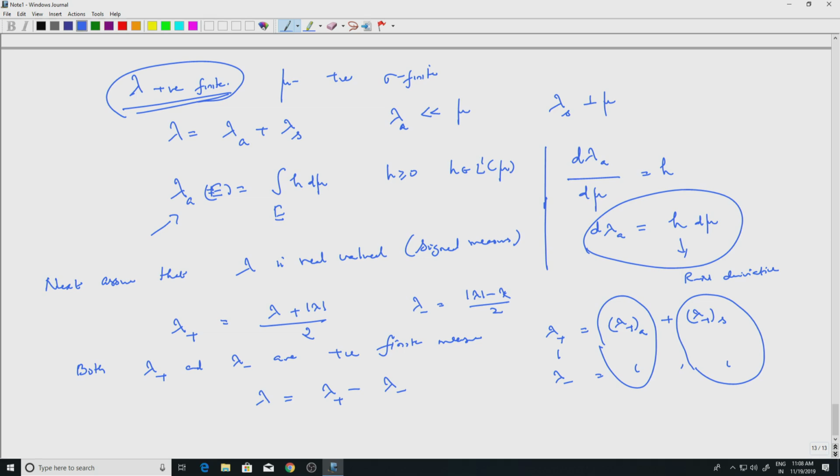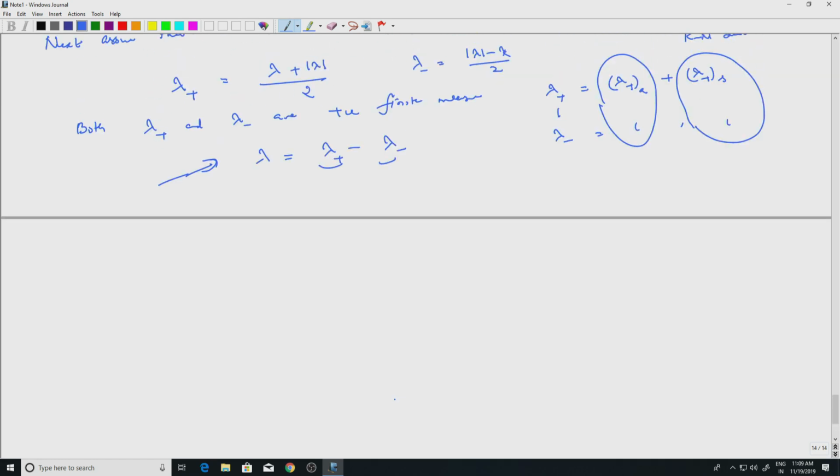So for real ones the result will follow from positive ones, and for complex ones it will follow from real ones, right. For complex measures lambda, write lambda equal to lambda 1 plus i lambda 2, where lambda 1 and lambda 2 are real valued measures.